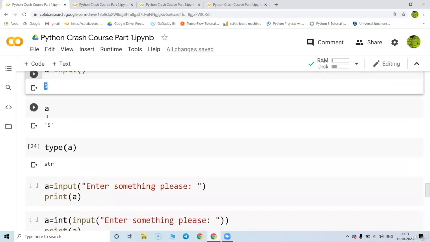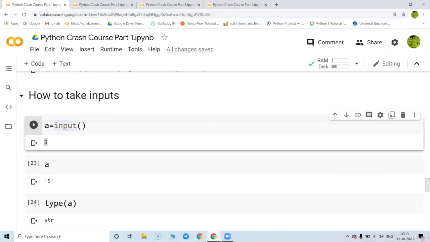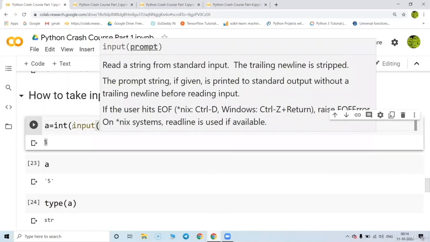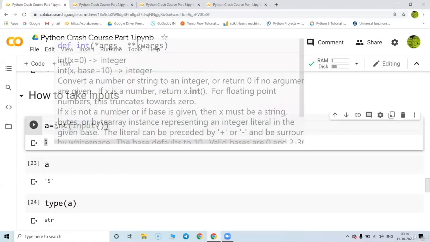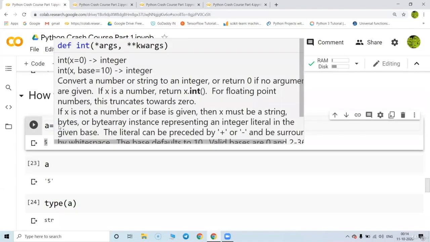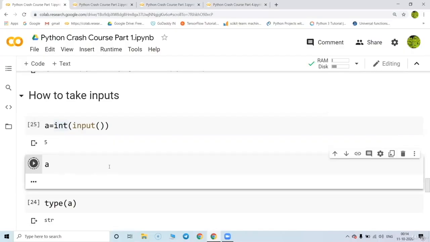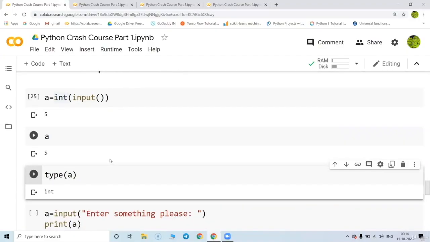So let's try to understand how to modify this. To do this, we normally write here int, or we can write float also. This converts my input from the default string to whatever you want. Like if you want a string, you can write str over here. If you want float, you can write float over there. Suppose I put 5 over here and just press enter. When I check the value of A, now it is 5, no single quote. And when you check the type of A, it is going to say integer.